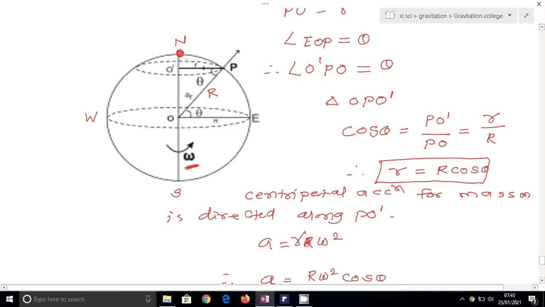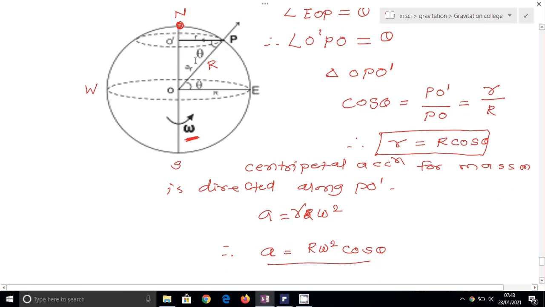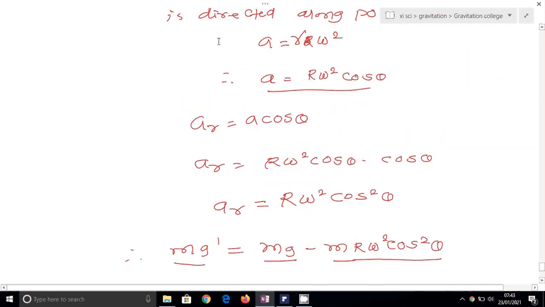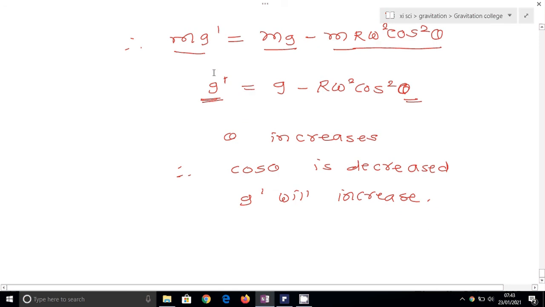It means that as we move from equator to pole, the acceleration due to gravity will increase, and if we move from pole to equator, the acceleration due to gravity is decreased.